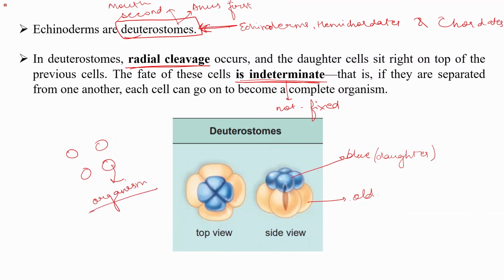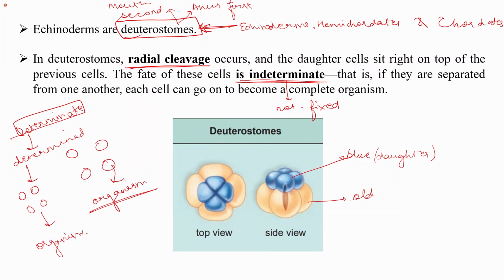While in the determinate case, where the fate is determined, if I separate these cells, then the individual organism cannot be grown from these cells, as the fate of these cells is determined.